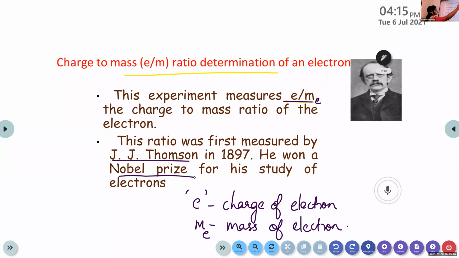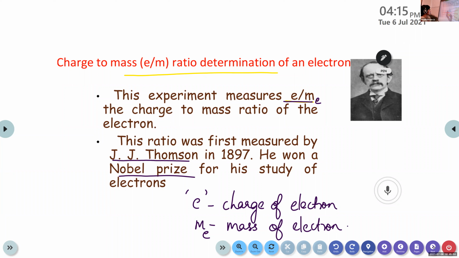He won a Nobel Prize for his study of electrons. So e stands for the charge of the electron and m_e stands for the mass of that electron. Then we can discuss the experiment. Have you completed this one, children? Yes, right? All of you?